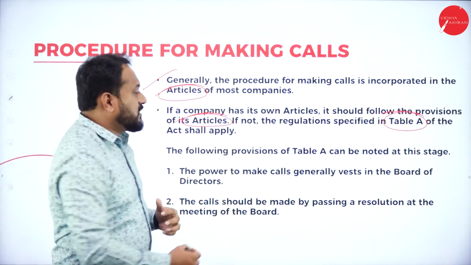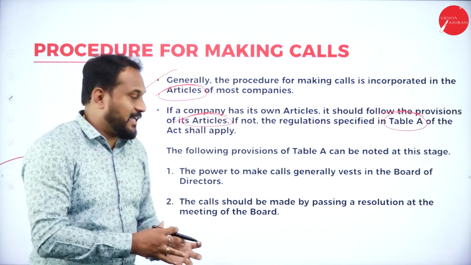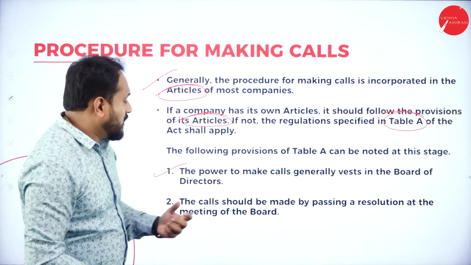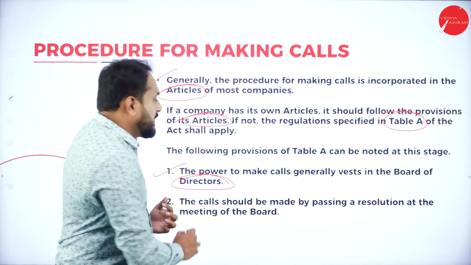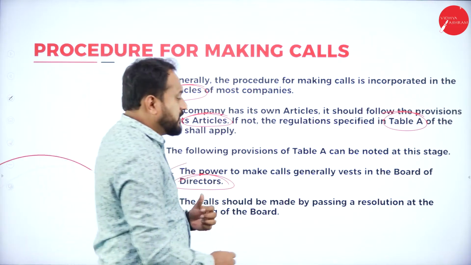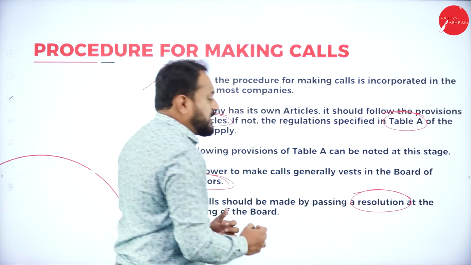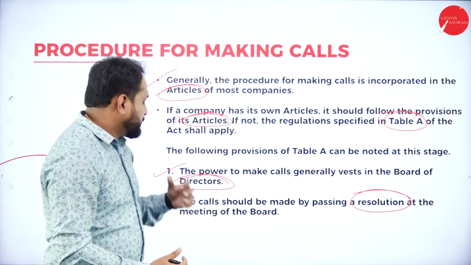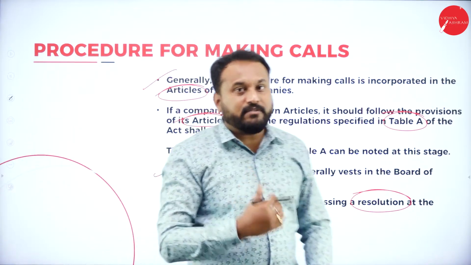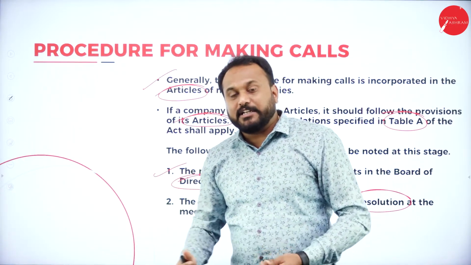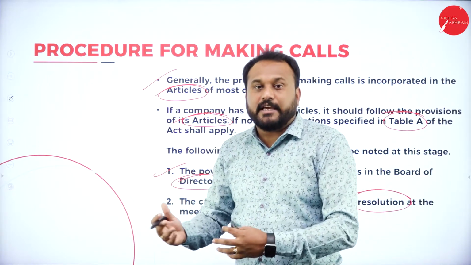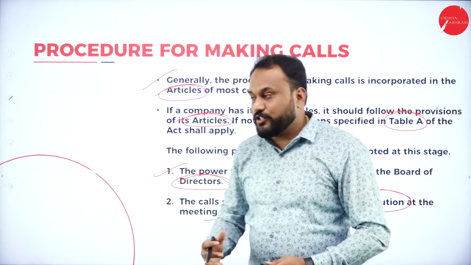The following provisions of Table A can be noted at this stage. The first one is the power to make calls generally vests in the board of directors. So who will actually go with it? The board of directors will. The call should be made by passing a resolution. I've told you about the ordinary resolution as well as the special resolution, at the meeting of the board. So first, the board of directors should go for it. Second, we are supposed to make a resolution for it.